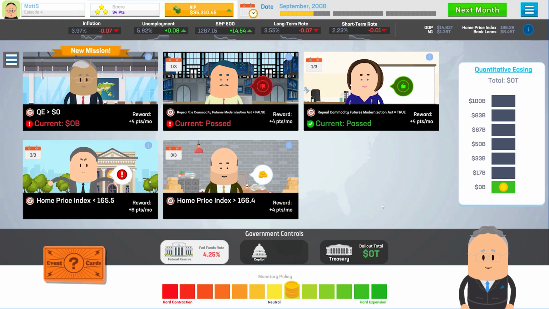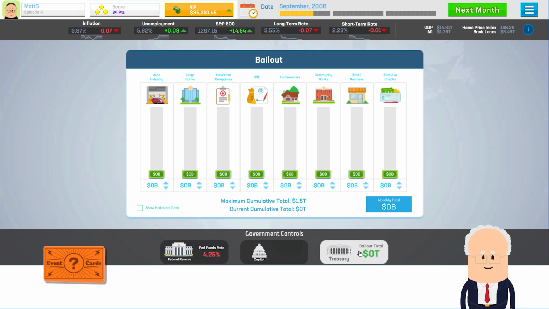In September of 2008, we now have access to quantitative easing on the right and our treasury controls. Here we can control specific bailouts for various industries.